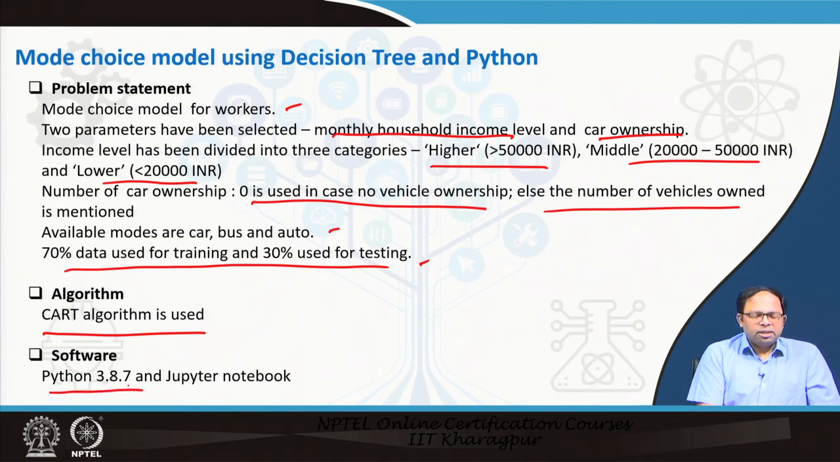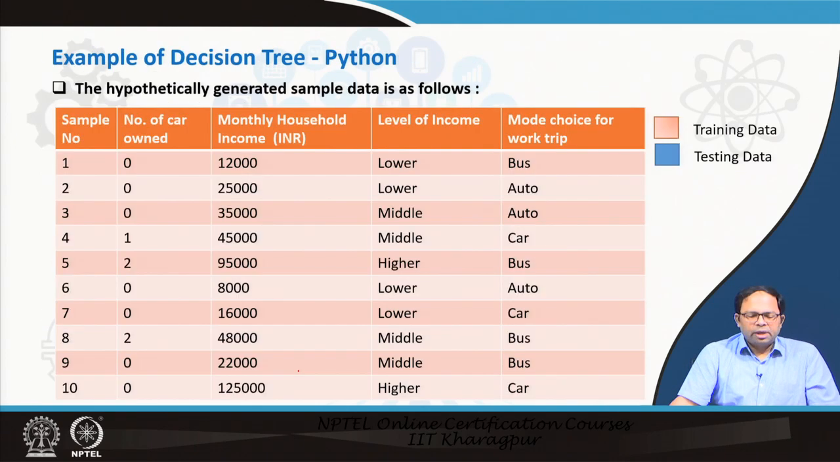It is available in Python. We have used Python 3.8.7, and we have used the Jupyter notebook like earlier. This is the hypothetical data set that has been generated. Number of cars owned is given over here, monthly household income is given on this side, and level of income. Instead of the actual values, we have used categorical variables, and then we have used a mode choice. This is the final class.